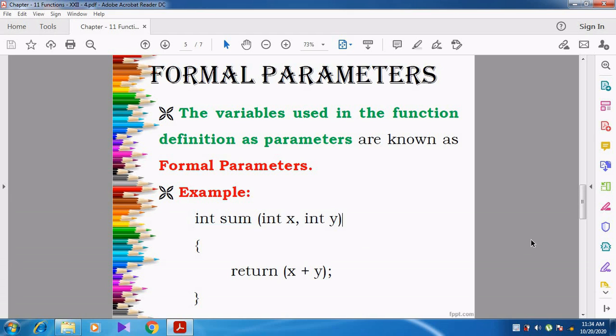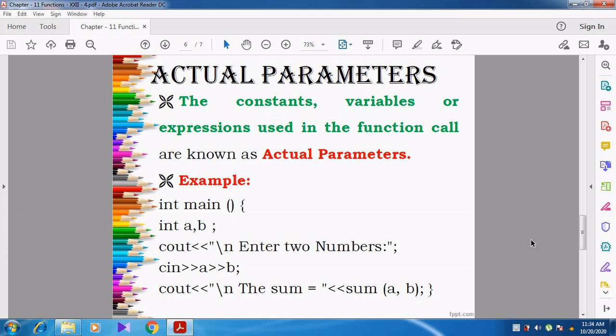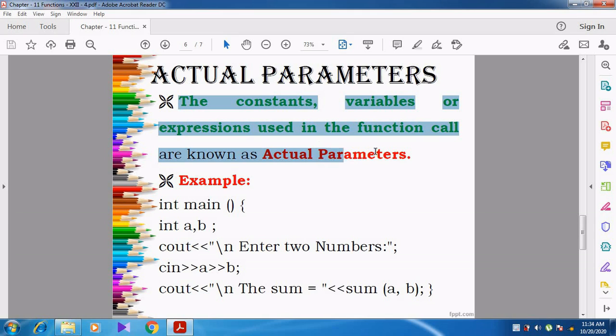Now we are going to see the actual parameter. What is meant by actual parameter? Actual parameters are the constants, variables or expressions which are used in the function call, that is, in the main function.